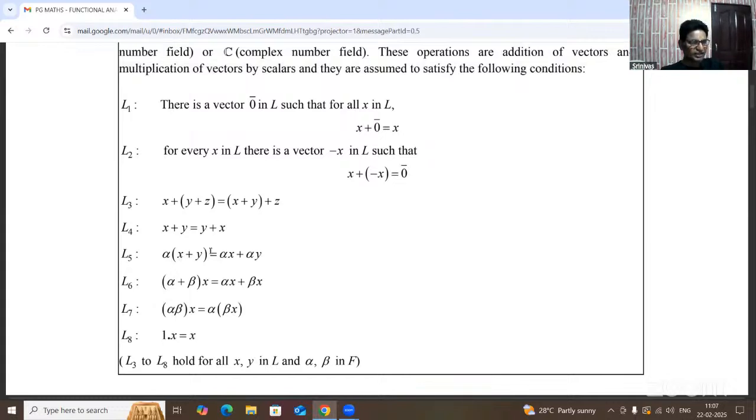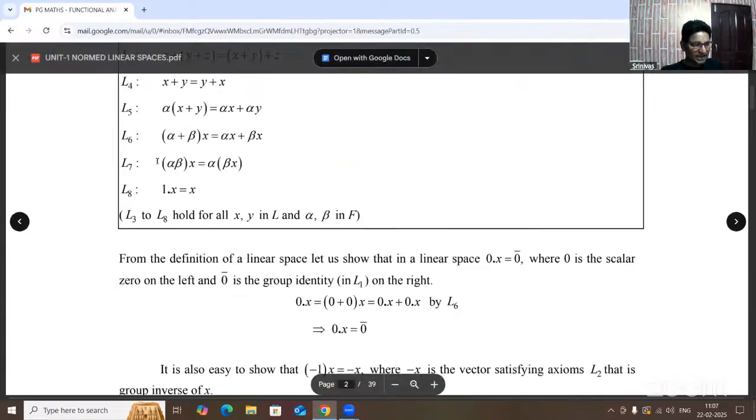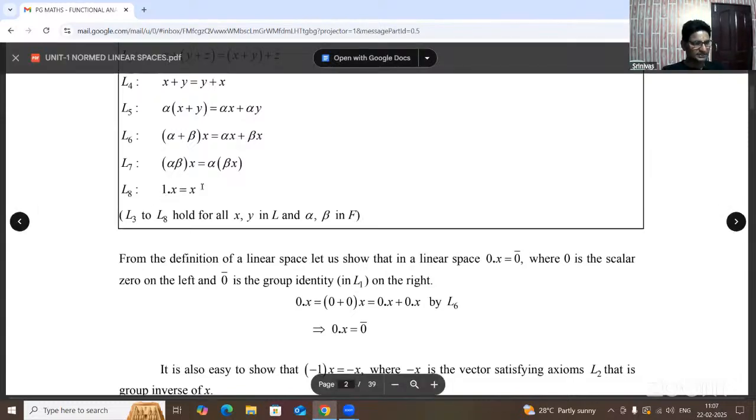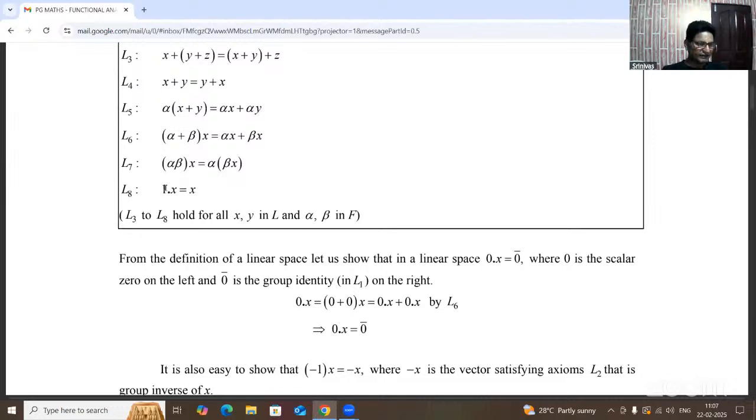Okay, alpha of x plus y equal to alpha x plus alpha y. Here alpha being the field element. And at the same time, alpha and beta be any two scalars or field elements. Alpha plus beta of x equal to alpha x plus beta x. And L7 is there. Alpha beta of x means alpha of beta x. And L8 is 1 into x equal to x. Okay, now this is the multiplicative identity. Here the multiplicative identity is 1. So that's why we can write 1 into x equal to x.